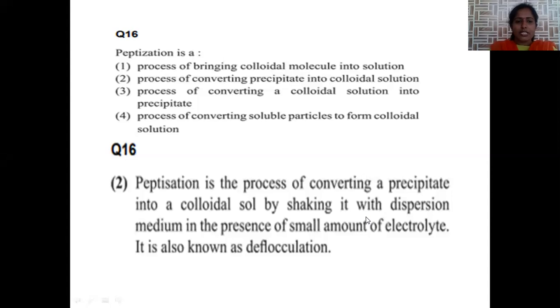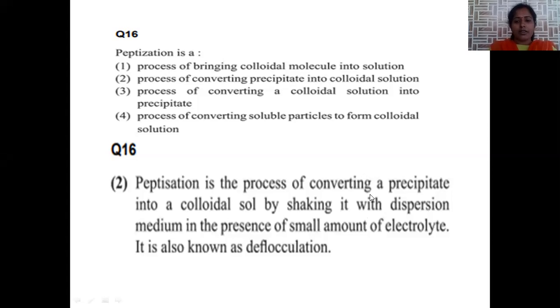Here, peptization is the process of. Peptization is nothing but the reverse of the coagulation process. Coagulation in the sense of the precipitation process. When the precipitate is taken and treated, the conversion of precipitate into colloidal solution is called peptization. It is completely reverse to the coagulation or precipitation process.